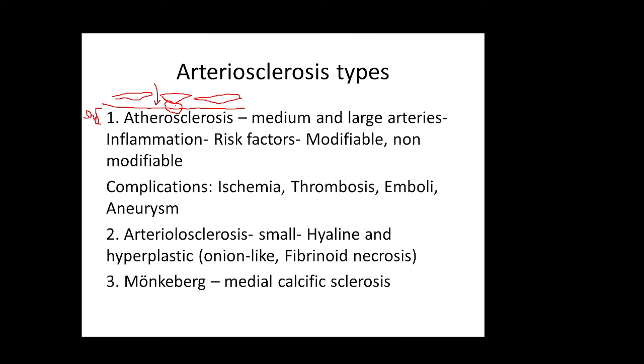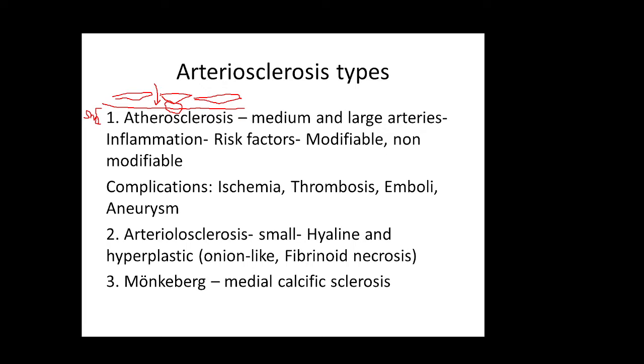And then these macrophages, because of the inflammatory response, because remember atherosclerosis is an inflammatory response, so many growth factors will be triggered. One of them is platelet-derived growth factor and fibroblast growth factor.